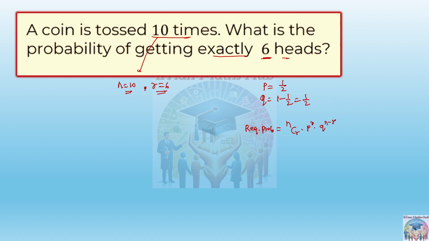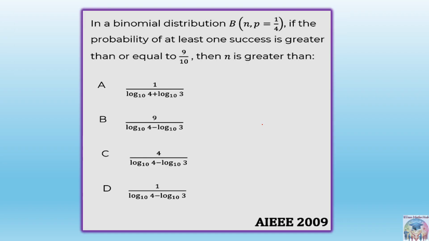Now next is an important question and also a good one. This was asked in the AIEEE in 2009. It says in a binomial distribution, so you don't have to identify whether the binomial formula will be applied or not. It is already given. n comma p is equal to 1 by 4.